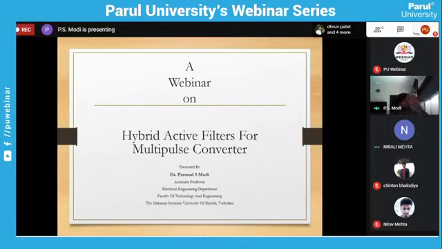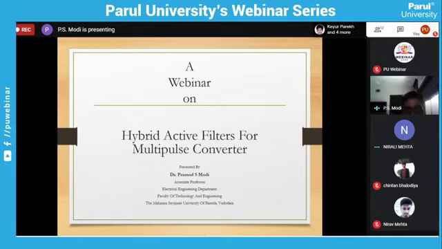So for that, what can we do? For that, devices are available, and we call them filters. Basically, the function of filters is to remove harmonics from the supply current, or to reduce the harmonics in the supply current. Now there are multiple configurations available. The word hybrid is used here because it is a combination of two types of filter: one is known as a passive filter and the other an active filter. If you use this combination, then we can say it is a hybrid active filter.